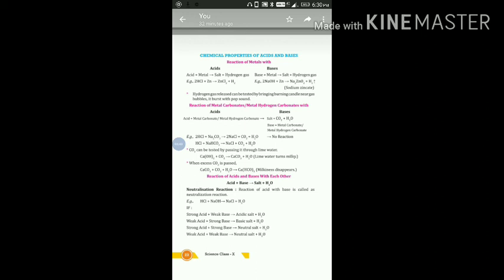Or when a weak acid reacts with weak base, then the formed salt will also be neutral. And when a strong acid reacts with weak base, the nature of the formed salt will be acidic. And when weak acid reacts with strong base, the nature of salt will be basic.